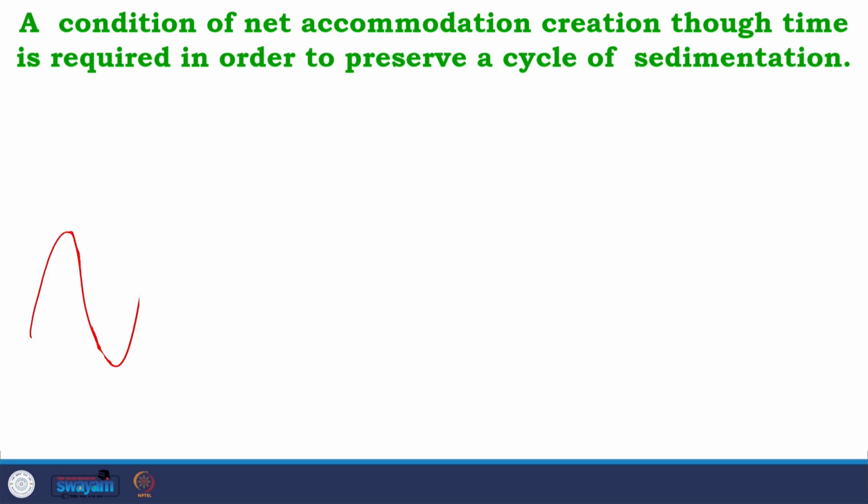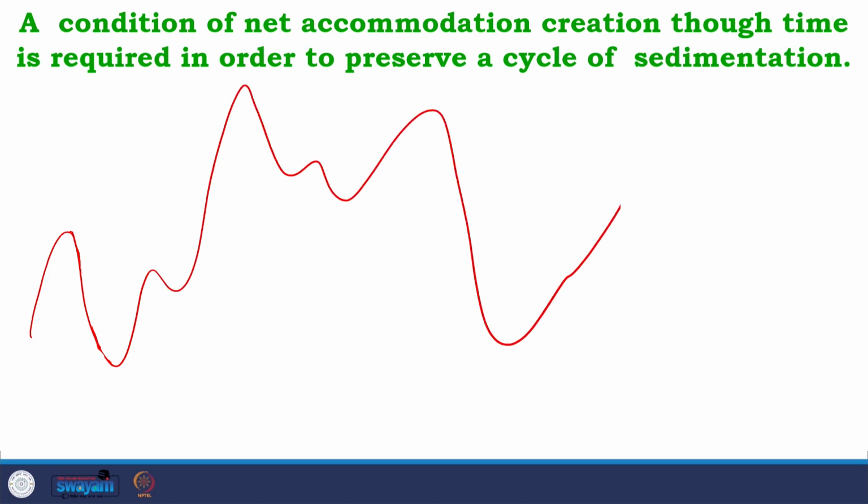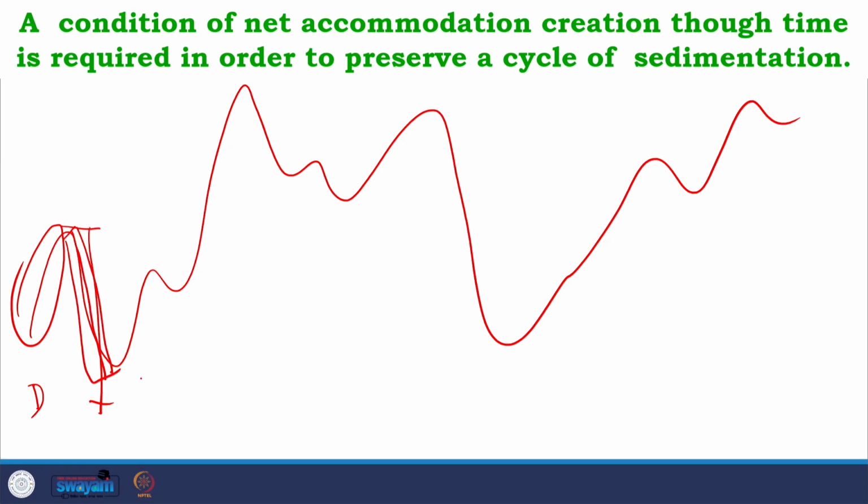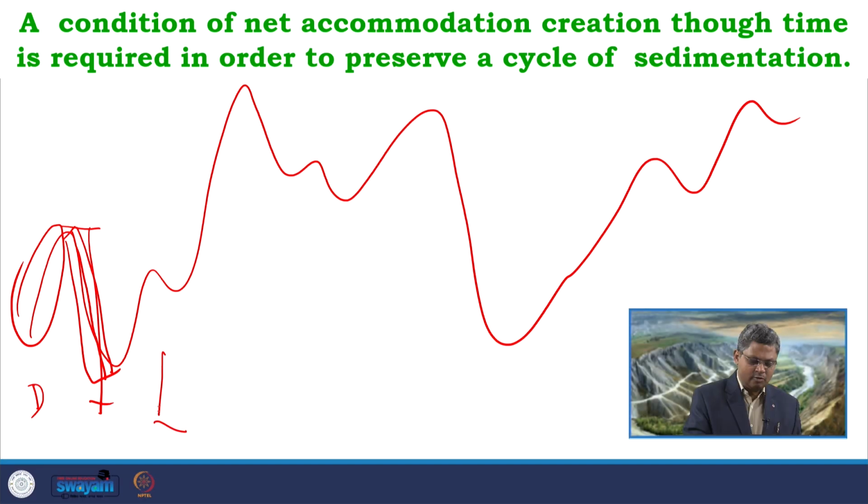So, we can think of one base level curve, say for example like this. Definitely this is a phase of rise. Within this phase of rise, we can expect some deposition over here, and that deposition is expected to get eroded because the amount of fall over here is more than the rise. So, whatever succession was formed during this time, there is a high chance that during this fall this entire succession, or a major part of it, is completely eroded away.